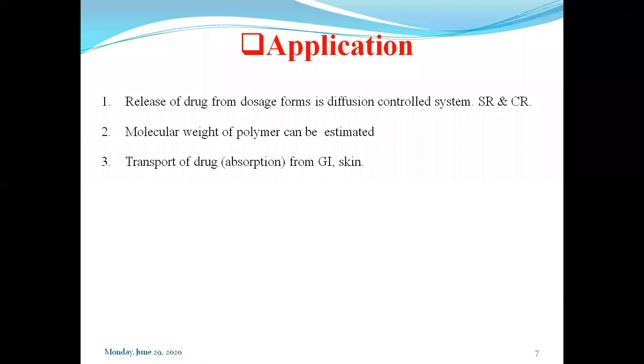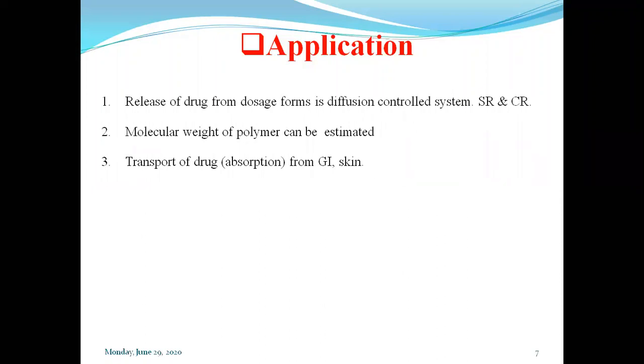From the extracellular to the intracellular. Until and unless the drug reaches the systemic circulation, we will not get the bioavailability, and without that we will not get the desired therapeutic effect. So to achieve the desired therapeutic effect, the drug has to diffuse through various biological membranes, and that phenomenon we call absorption of the drug.